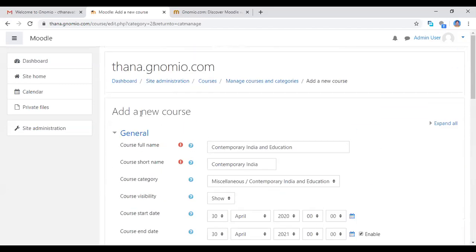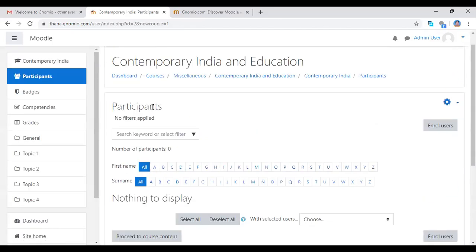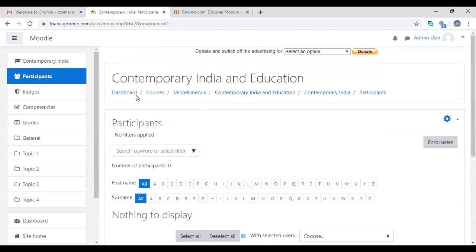Now we are creating and adding a new course. Now I'm clicking the save and display button. You click save and display. See here, this is the path we are following: Dashboard, courses, miscellaneous, contemporary India and education, contemporary India and participants. The path will be created for you.